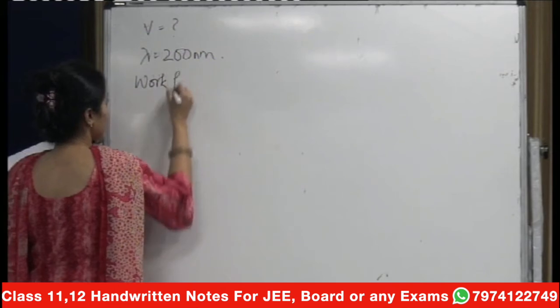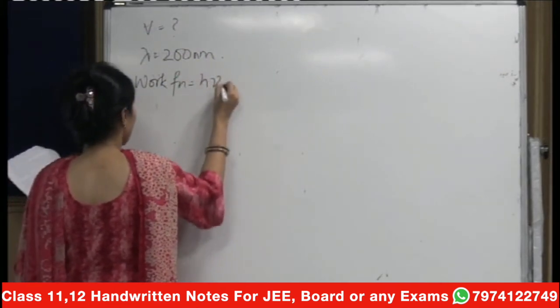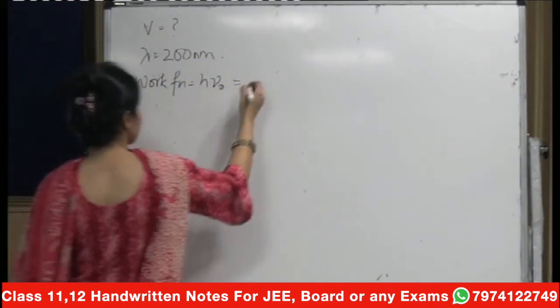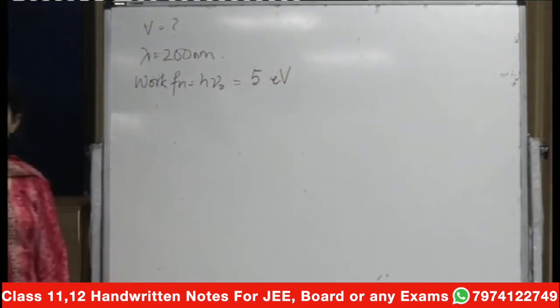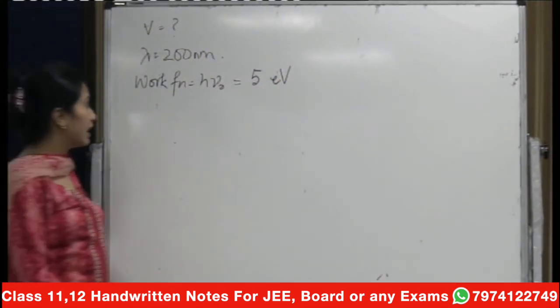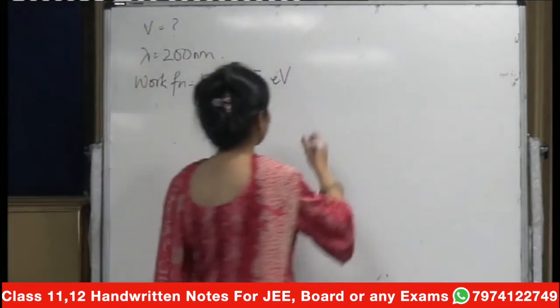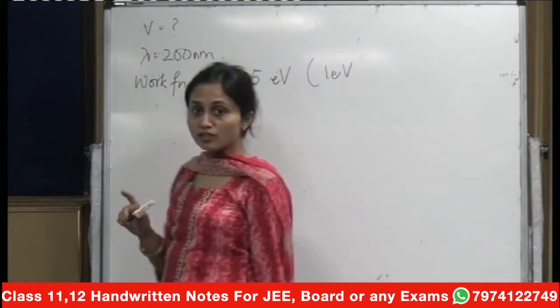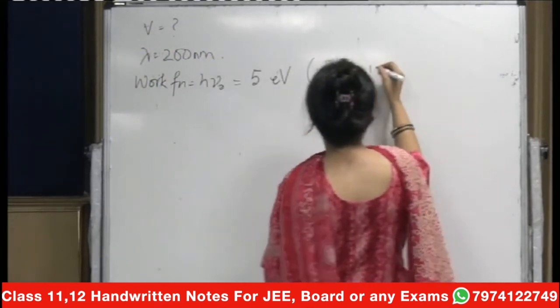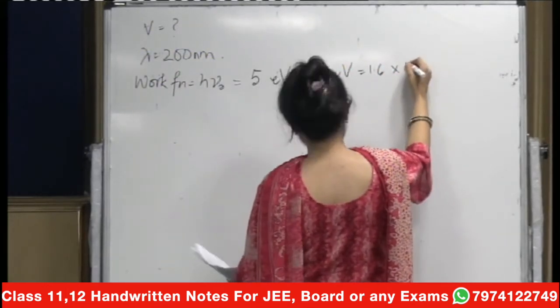The work function means you are given h nu naught of the platinum surface, which is equal to 5 electron volts. And here itself I'd like to remind you of the conversion that 1 electron volt is equal to 1.6 into 10 to the power minus 19 joules.